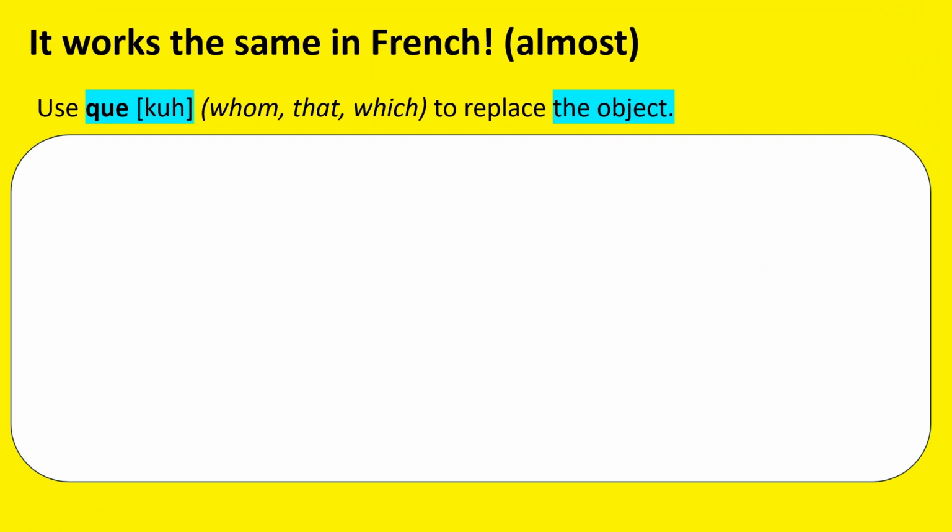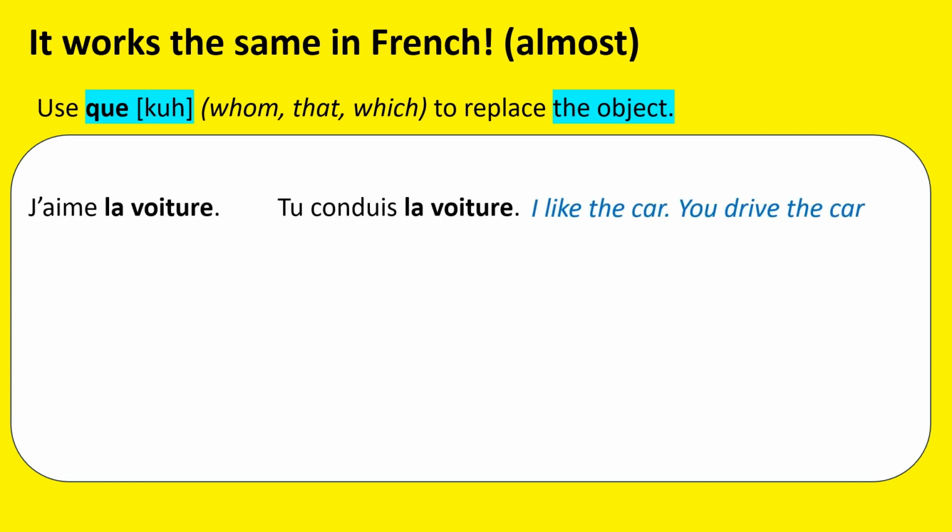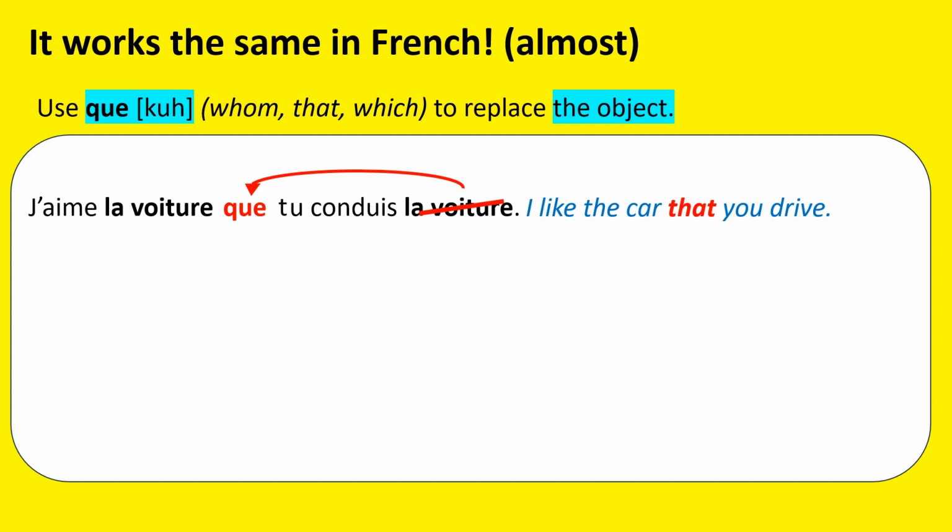We will use que, that means whom, that and which, to replace the object. So in these two sentences we've got j'aime la voiture, tu conduis la voiture, I like the car, you drive the car. In the second sentence the word la voiture is repeated, so that's the word we're going to get rid of, and we will replace it with a pronoun que. So let's do that. Let's replace it, and of course to link the two sentences together we need to place the pronoun in between them.